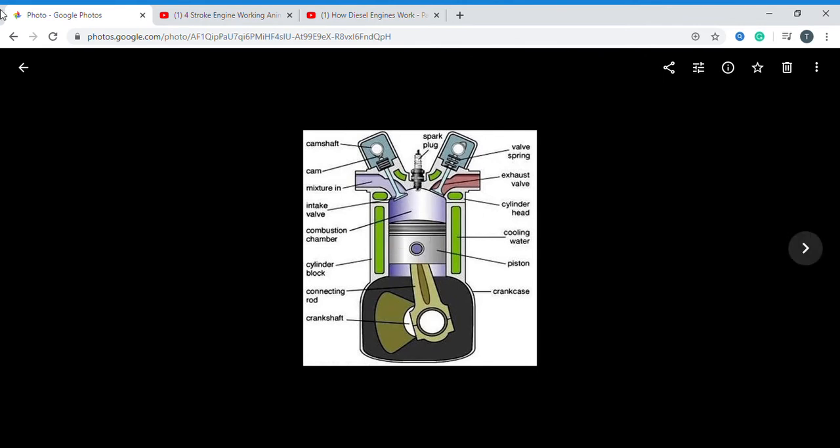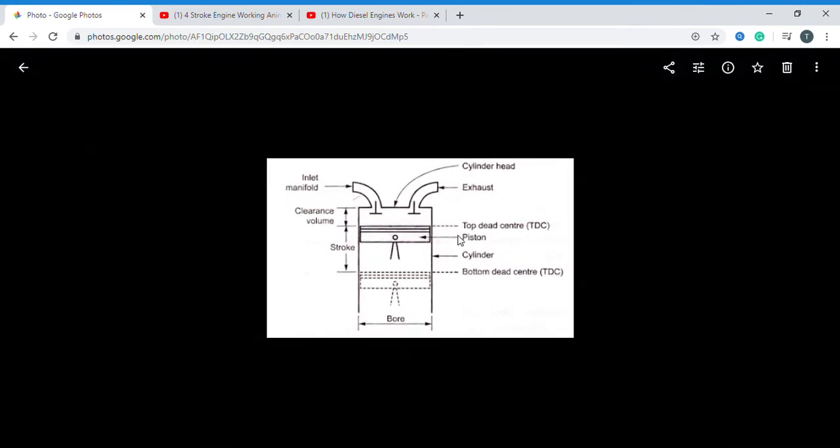Now we will discuss the terminology of the IC engine. This is the main terminology. Again, I will tell the details. This is the cylinder. This is the inlet manifold and exhaust manifold, which is the way the mixture enters the cylinder. This is the inlet valve, this is the outlet valve, and this is the cylinder head. This is the piston, piston pin, piston liner, and piston ring. This is the complete detail here also.